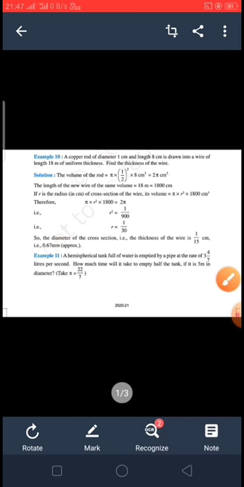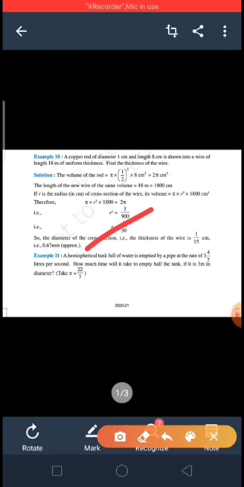Clear. Now next example, that is a hemispherical tank full of water is emptied by a pipe at the rate of 3.4 by 7 liter per second.